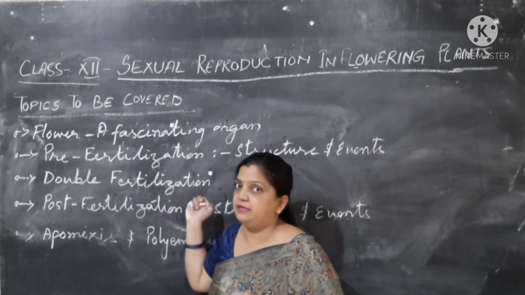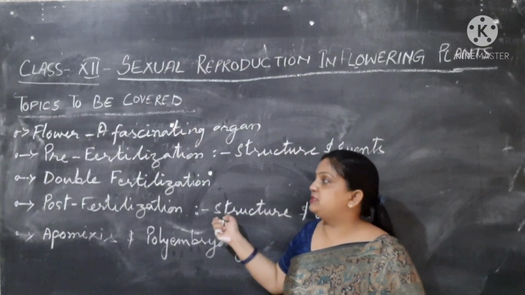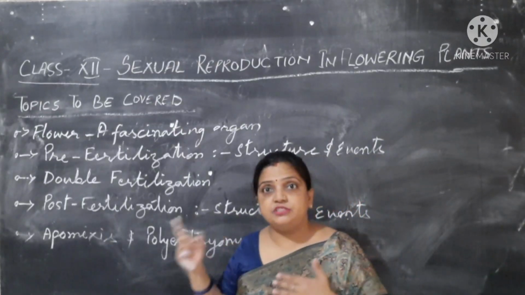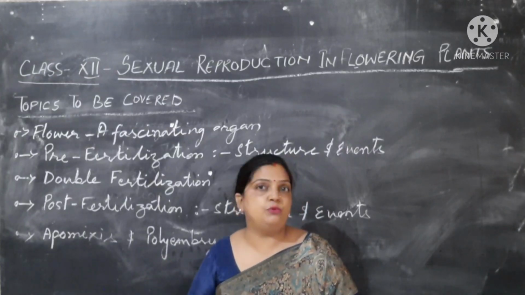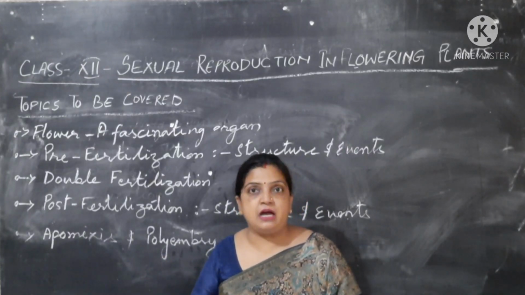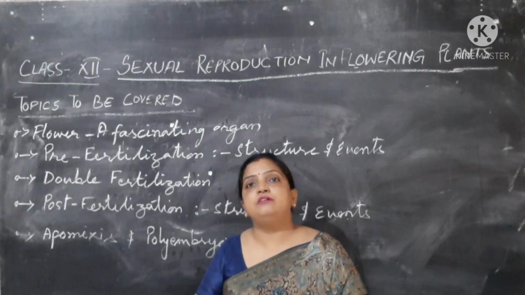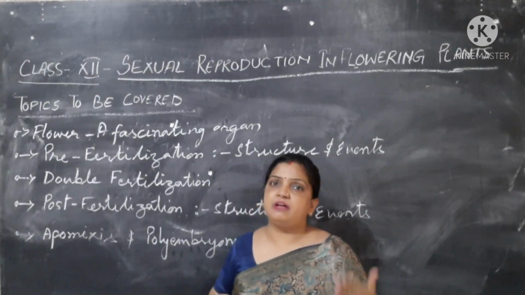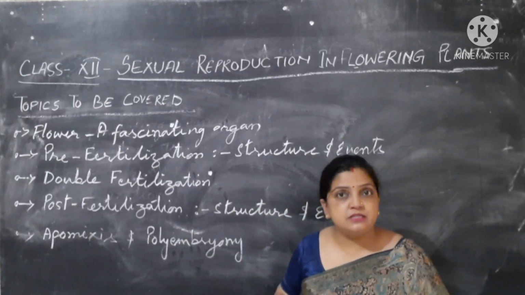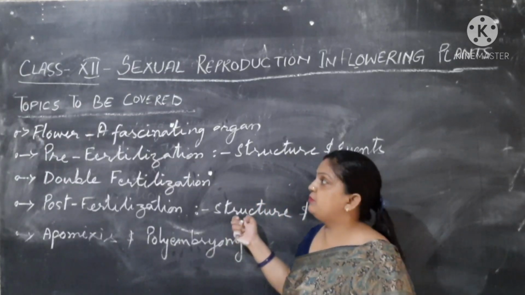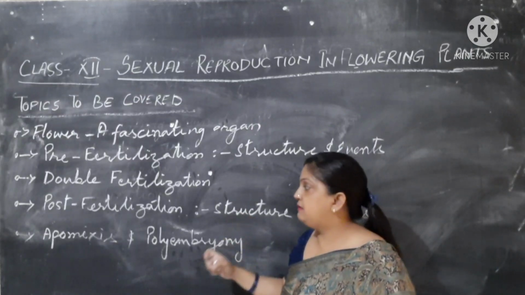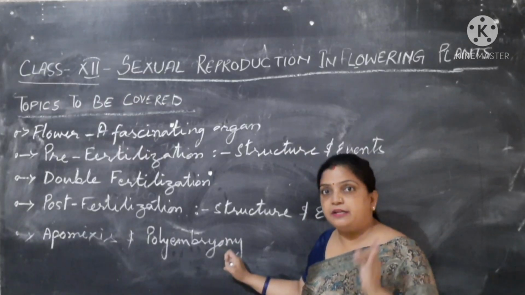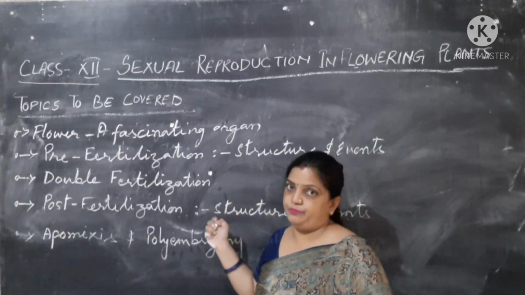Then the next part is post-fertilization, meaning after the zygote formation, which structures are going to be developed: embryo development, endosperm development, fruit development and seed development, how they take place in a flowering plant. The last topic will be apomixis and polyembryony, which you will understand only after covering these topics.